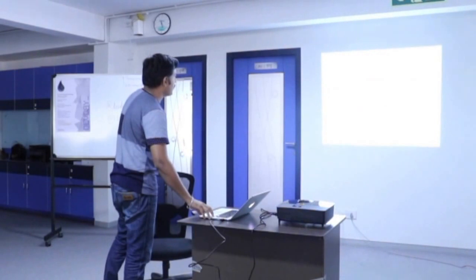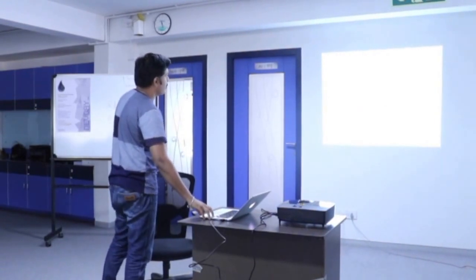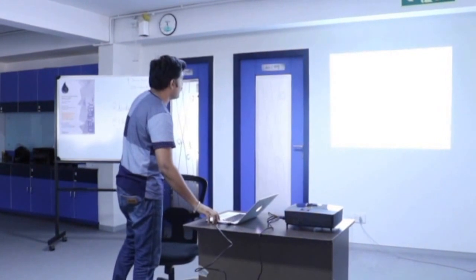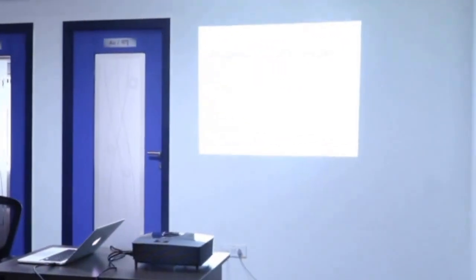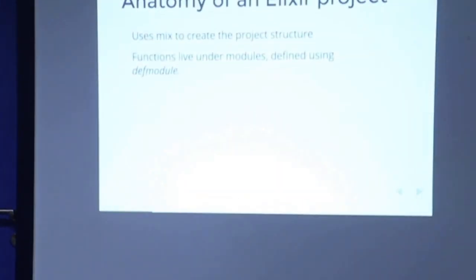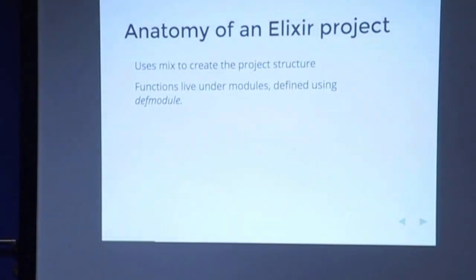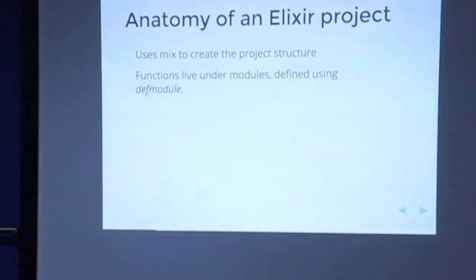Then this is the basic anatomy of an Elixir project. You use Mix to create a project structure. Every Elixir project uses the same project structure, and you do mix new with the project name, and it creates a new project. Functions live under modules, like the diff module whatever he has shown. All the functions have to live under a module. A module is nothing but a package for functions. It just groups all the functions.